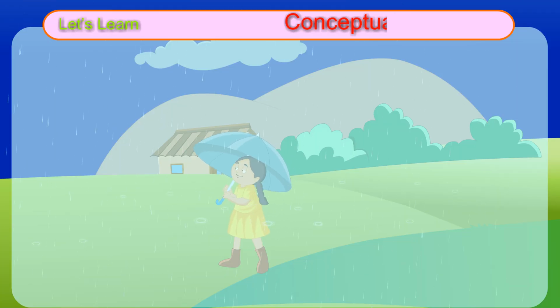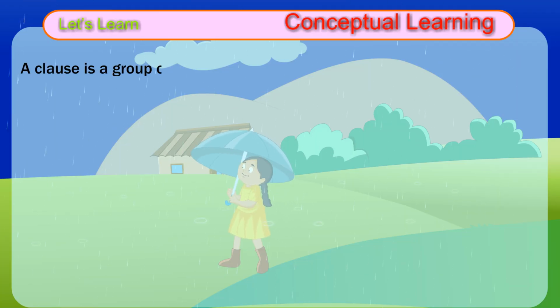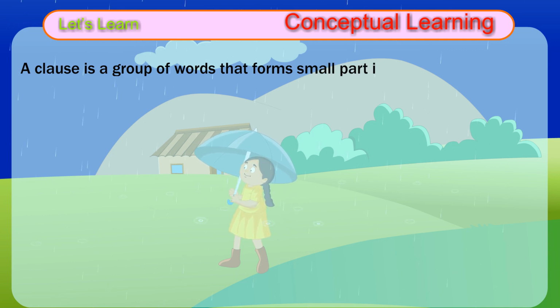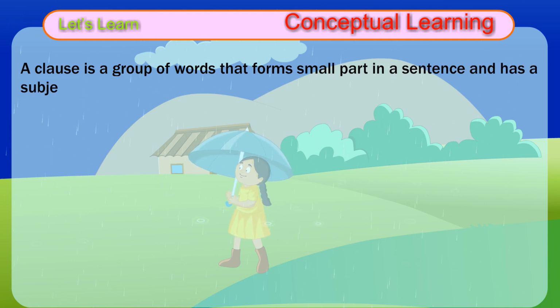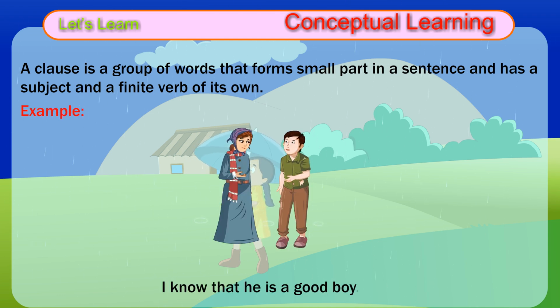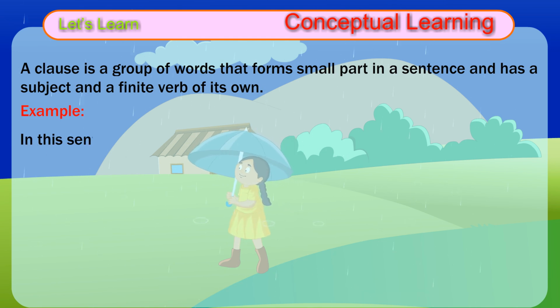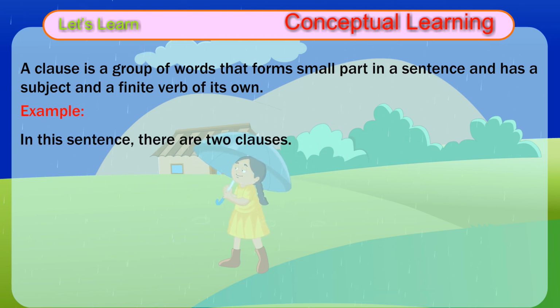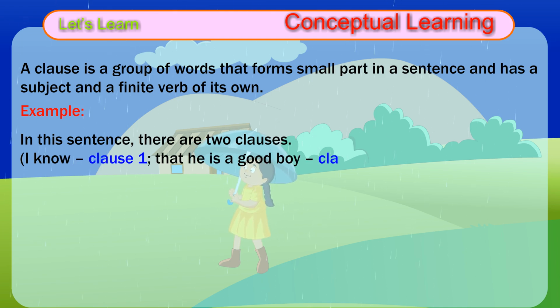Let's learn conceptual learning. A clause is a group of words that forms a small part of a sentence and has a subject and a finite verb of its own. Example: I know that he is a good boy. In this sentence, there are two clauses. I know, clause 1; that he is a good boy, clause 2.